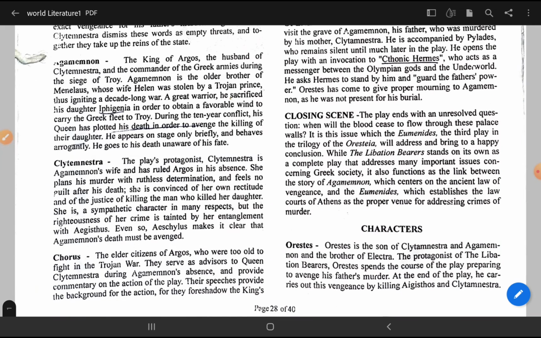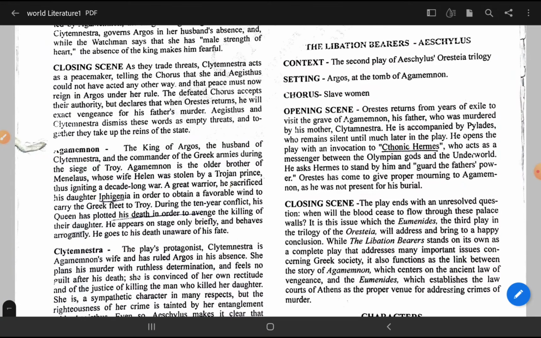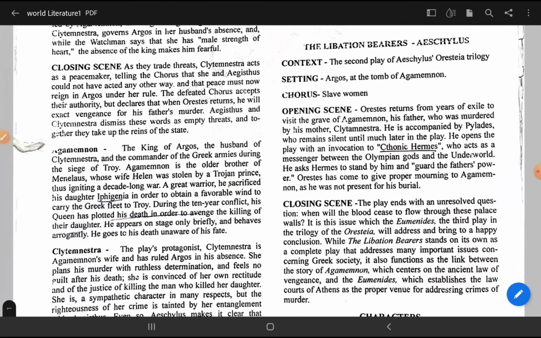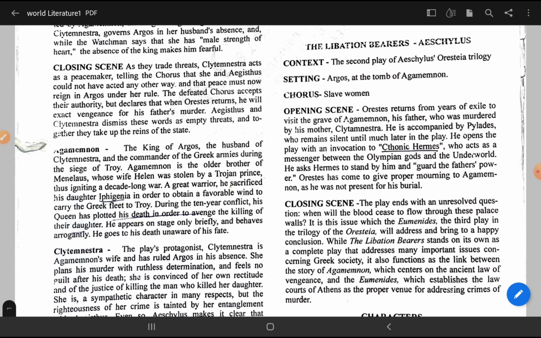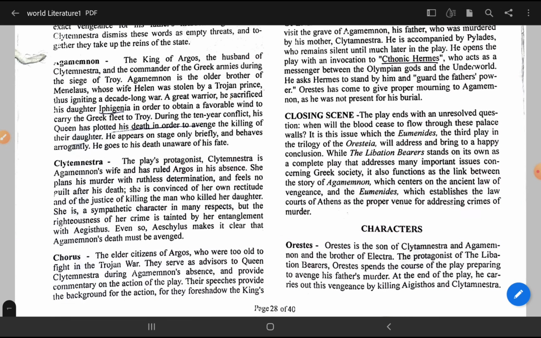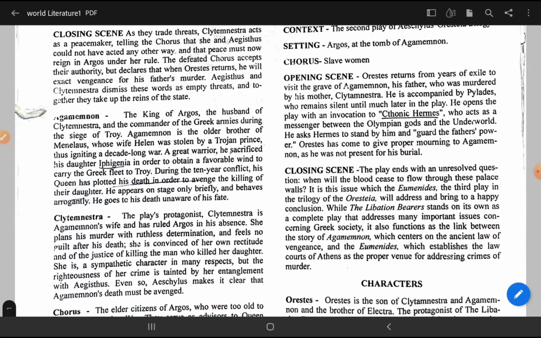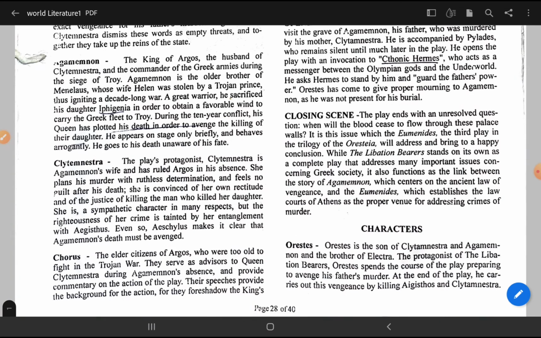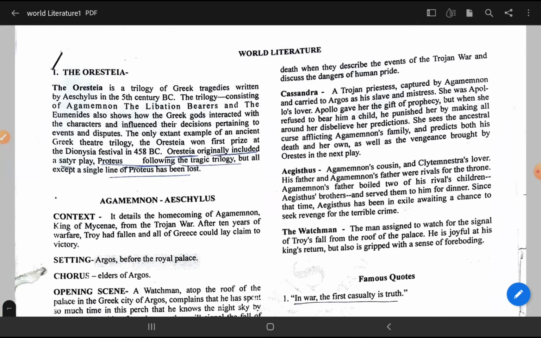Now let's discuss the characters. The name which we have read in opening scene, that is Orestes, who returned from exile to take the revenge of his father. First is Orestes, the son of Clytemnestra. Obviously we can find out that पिछले प्ले से हम इसको रिलेट कर सकते हैं, पिछले वर्क से हम इसको रिलेट कर सकते हैं कि Agamemnon is father, Clytemnestra is mother, and Orestes is the son of both, and the brother of Electra, the protagonist of the Libation Bearers. Okay, and he's the protagonist of this work.